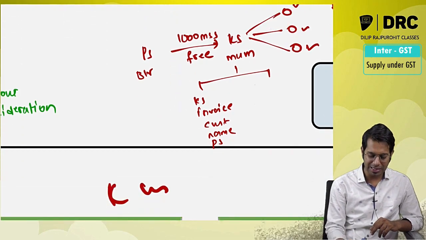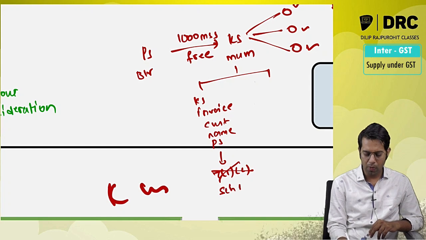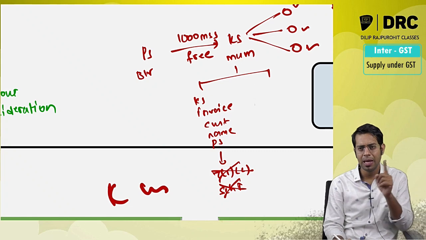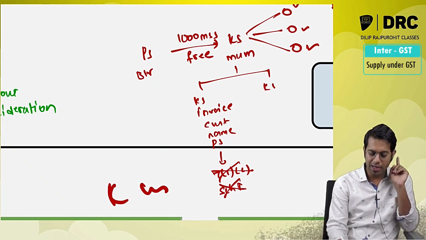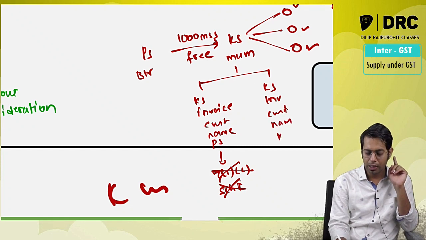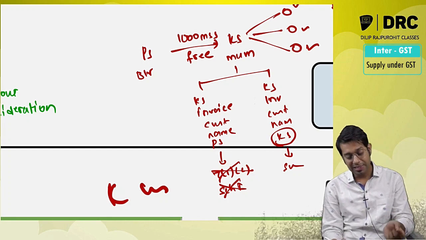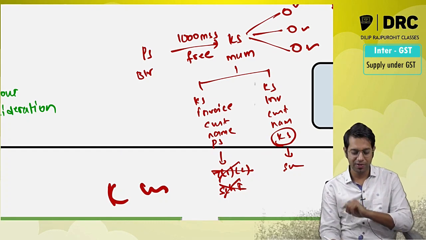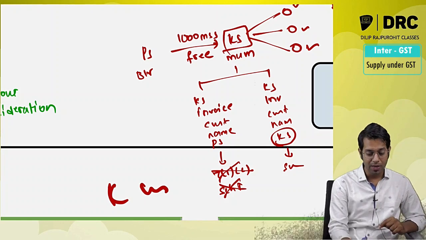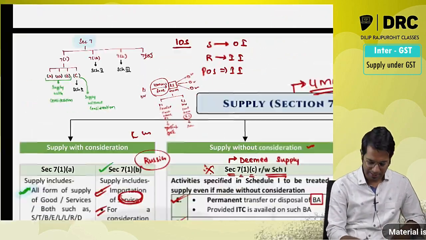In this case 7(1)(c), that schedule 1 point, is not applicable. Why, sir? Because Karina is giving the invoice to the customer in Priya's name. However, if Karina Sarees is giving the invoice to the customer in the name of Karina Sarees itself, then it shall be treated as supply. If Karina is giving the invoice to the customer in her own name, then whatever is supplied free of cost by Priya to Karina will be treated as supply.